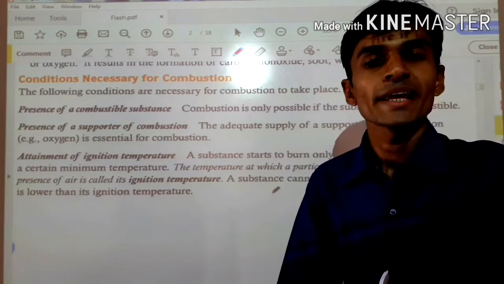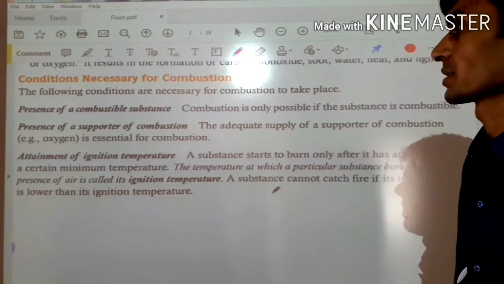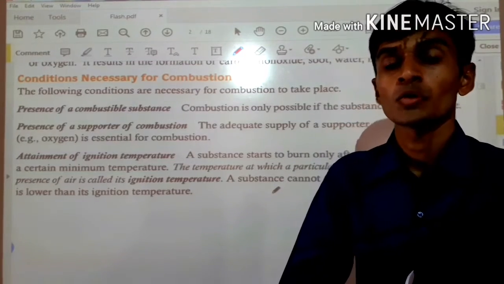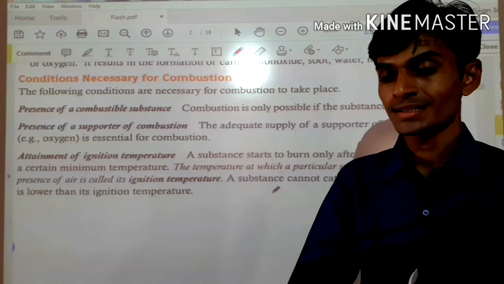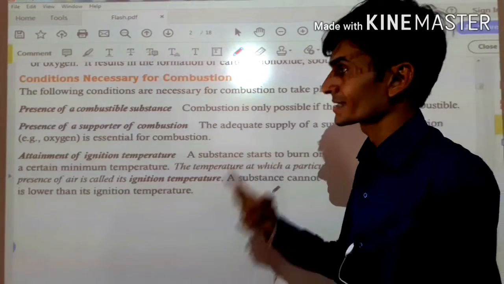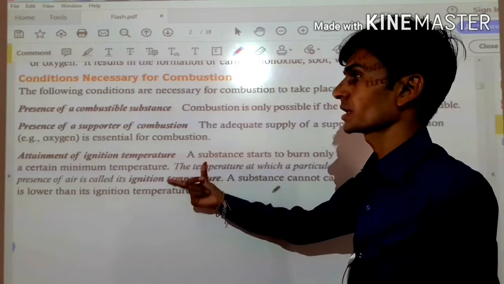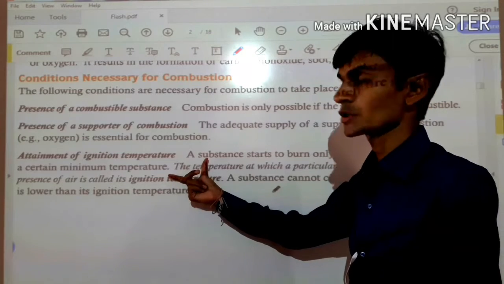Okay guys, our next topic is conditions necessary for combustion. That means which types of conditions are required for combustion. So there are three types of conditions. First condition is presence of combustible substances. Second is presence of supporter of combustion. Third one, attainment of ignition temperature. So let's discuss the first one.